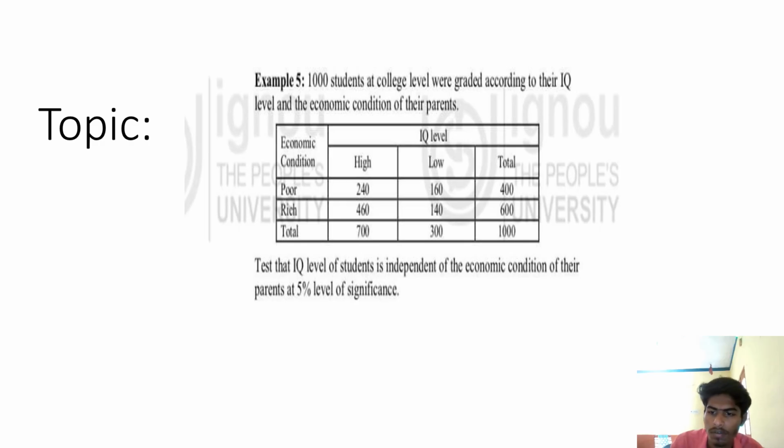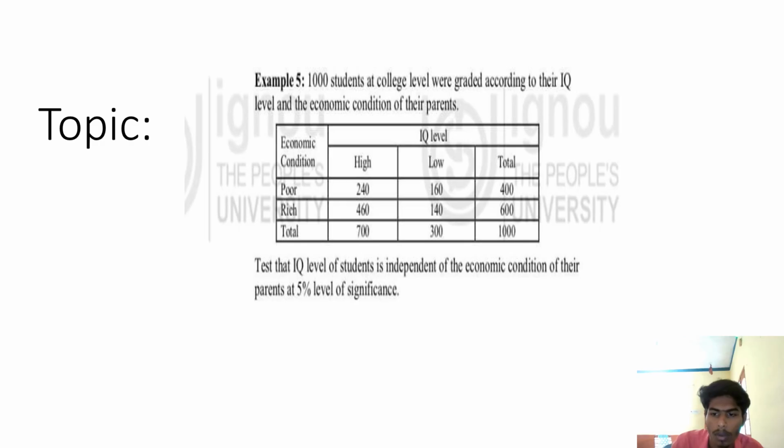240, 160, 400. 460, 140, 600. It means the poor economic condition students with high IQ level are 240, and the low IQ students of the poor economic condition are 160. Both together, the total is 400.